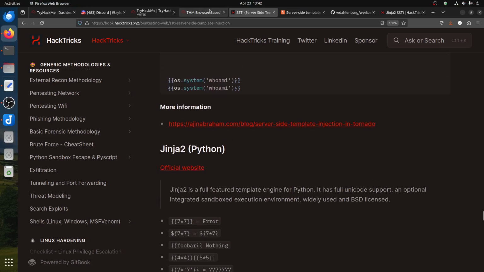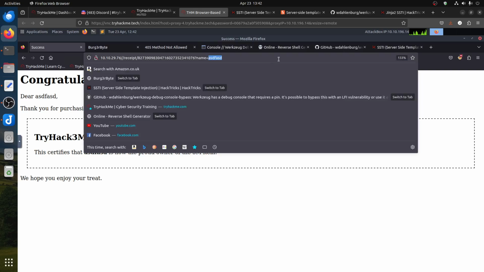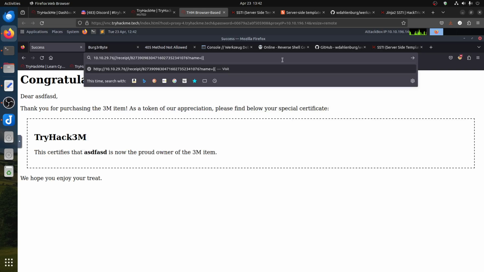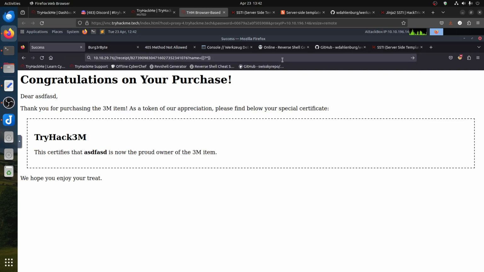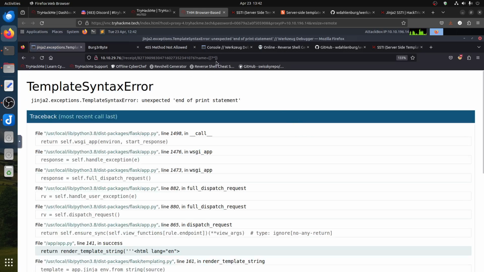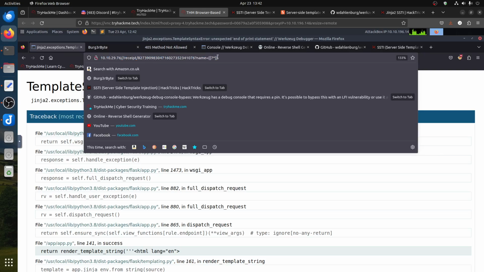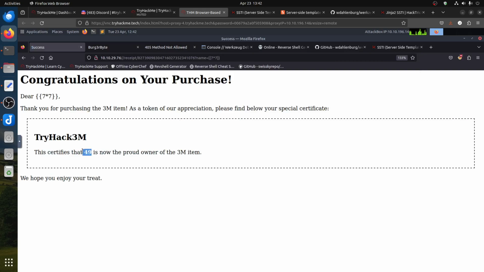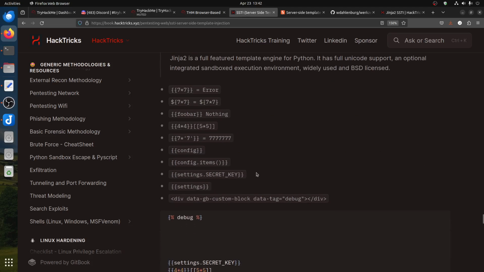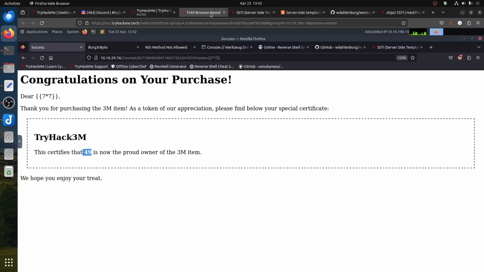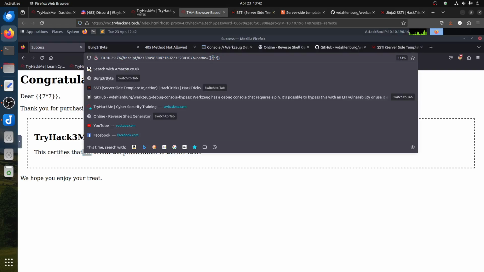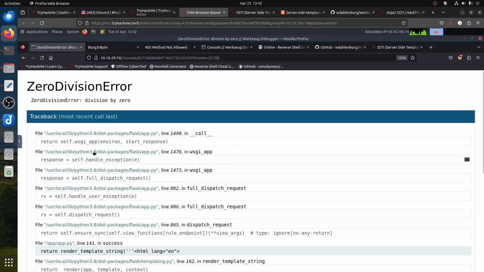For example, the famous one, the bracket 7 multiply 7, close it. What exactly does this do? Oh no, 7, I forgot the 7. And you can see this, we need it now, the error message is very important later on for the pin. So yeah, it's reflecting, so it's an SSTI. Remember also the error message is very important for us, because I can just force it to do an error. Let's do the error, because I need the error. I want to see this page. It's very important for us to see this page